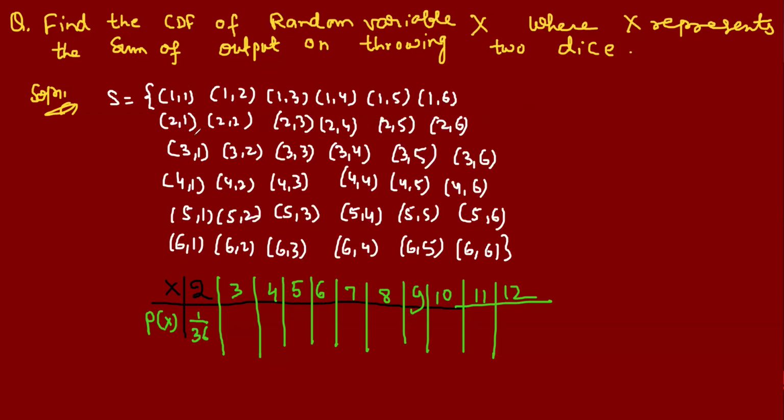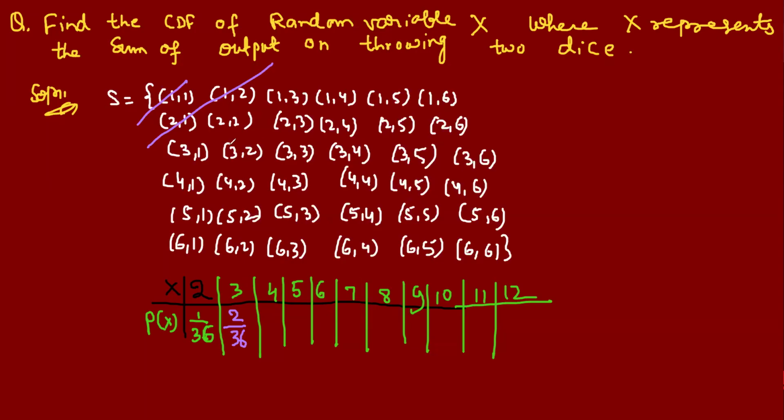You will get 2 only when you got both 1, and you got both 1 only one time out of 36. That's why this is 1 over 36. Understood? How many possibilities are there to get 3? 2, 1 and 1, 2. So 2 out of 36.